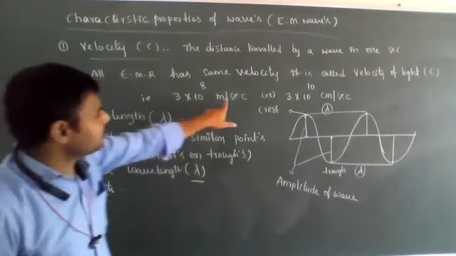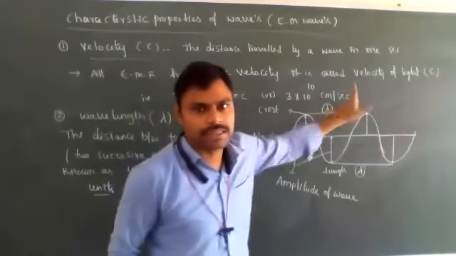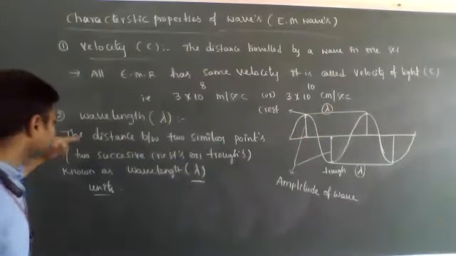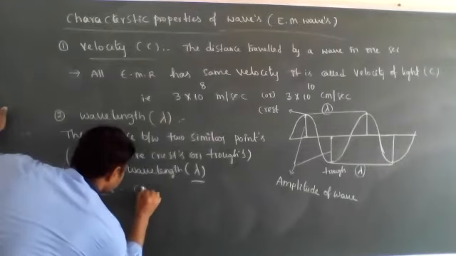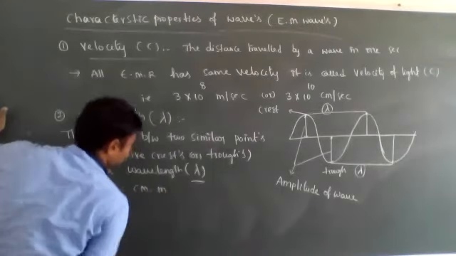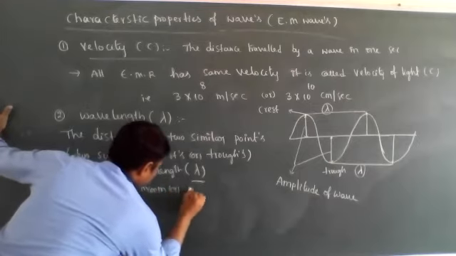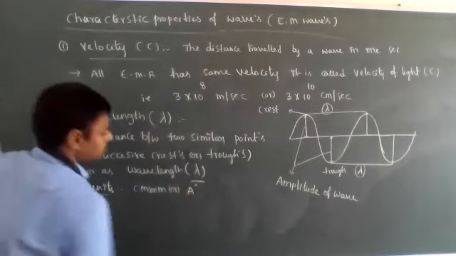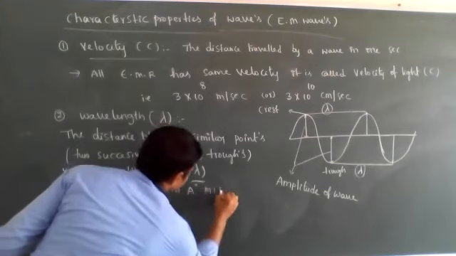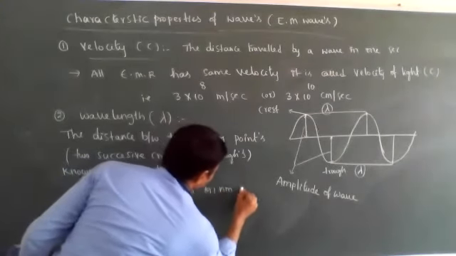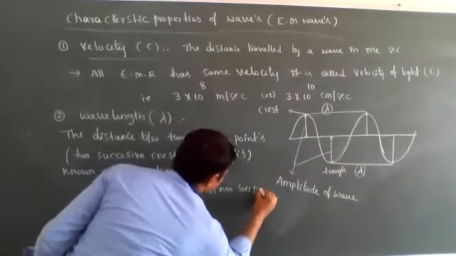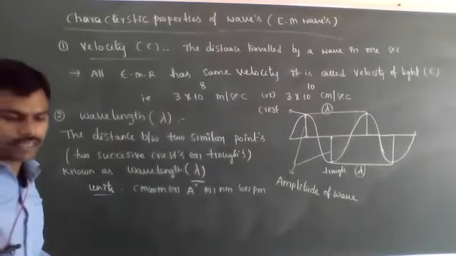So velocity units: meter per second or centimeter per second. And wavelength units: centimeters, meters, or angstroms. Angstrom symbol is A with a superscript 0. Or nanometers, nm, or picometers, pm. These are the different units.